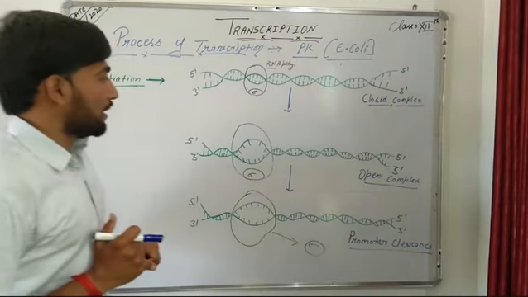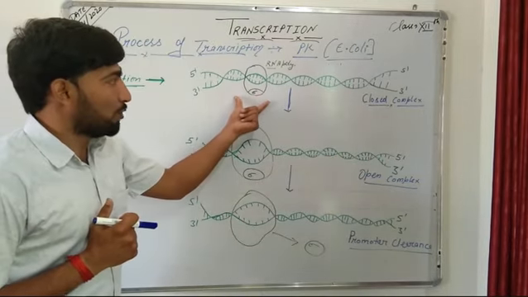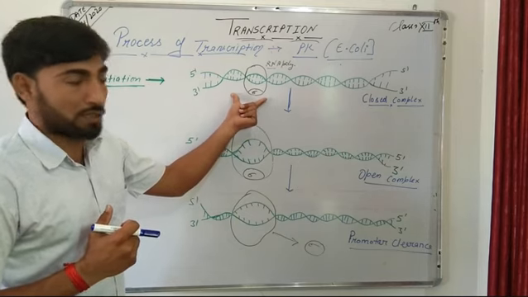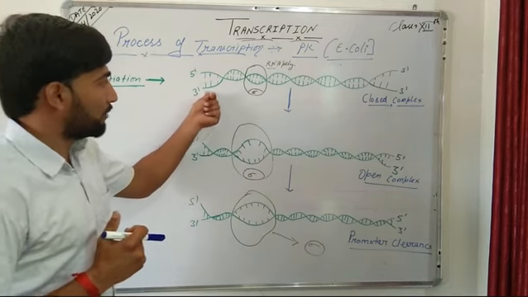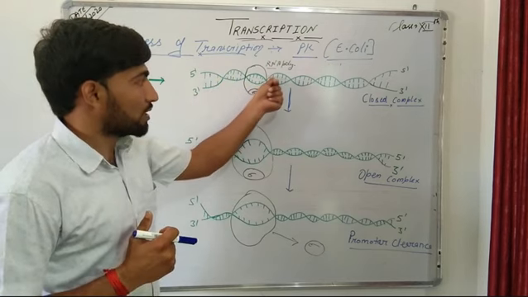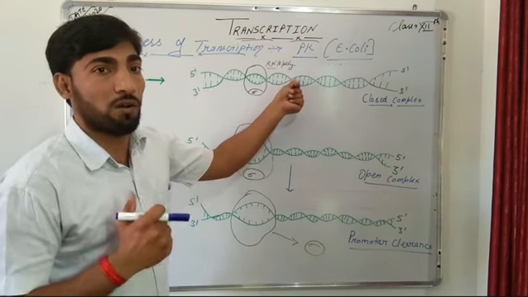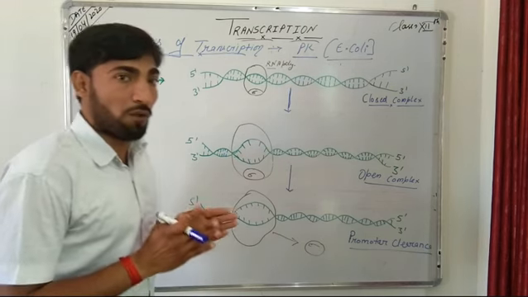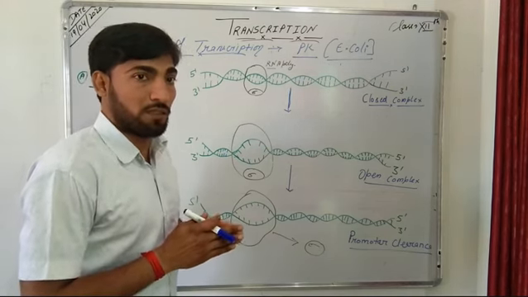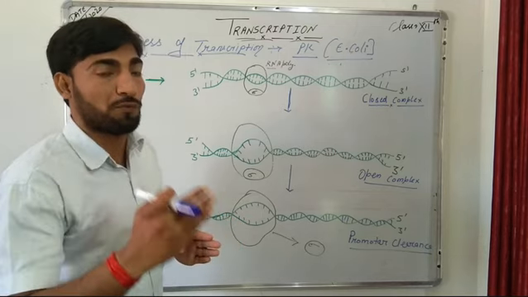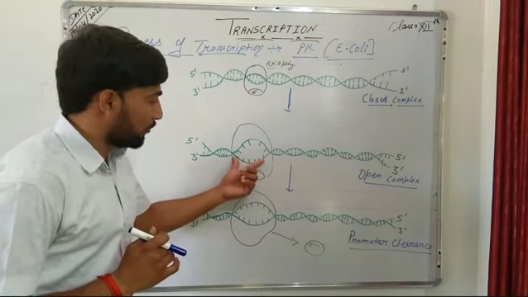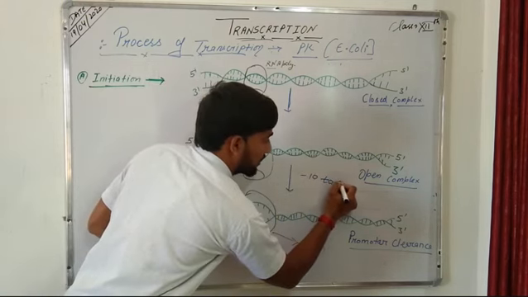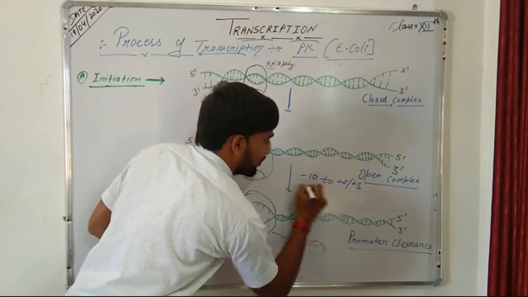In the next step, when this RNA polymerase is bound on the promoter region, it moves on the template strand from 3 prime towards 5 prime, and when it reaches the minus 10 position, it results in unwinding of the DNA of nearly 12 to 15 base pairs, starting from the minus 10 position to the plus 2 or plus 5 position.